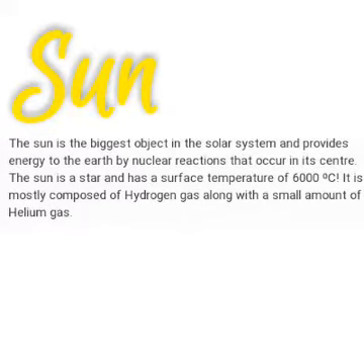So now after seeing the diagram of the solar system, you have got the idea that the Sun is the most major part of it, because the Sun is the biggest object in the solar system and provides energy, heat, and light to the Earth by nuclear reaction that occurs in its center. The Sun is a star and has a surface temperature of 6000 degrees Celsius. It is mostly composed of hydrogen gas along with a small amount of helium gas.